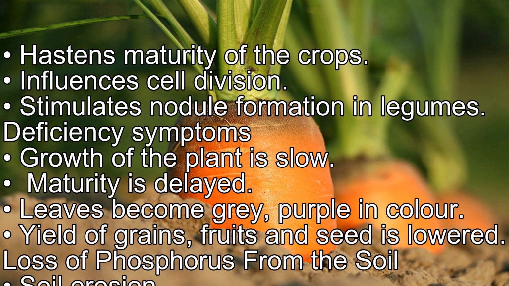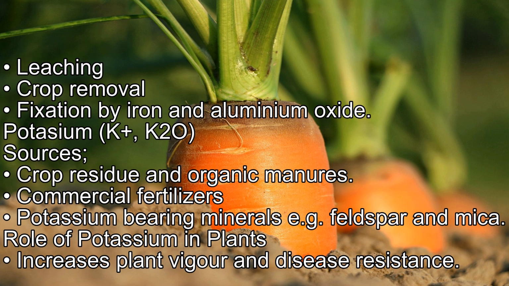Deficiency symptoms: growth of the plant is slow, maturity is delayed, leaves become gray, purple in color, yield of grains, fruits, and seed is lowered. Loss of phosphorus from the soil: soil erosion, leaching, crop removal, fixation by iron and aluminium oxide. Potassium, K+.